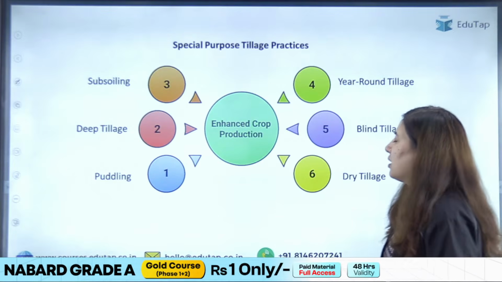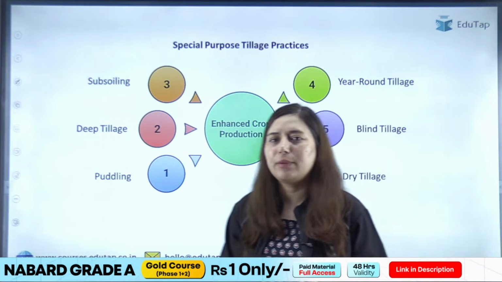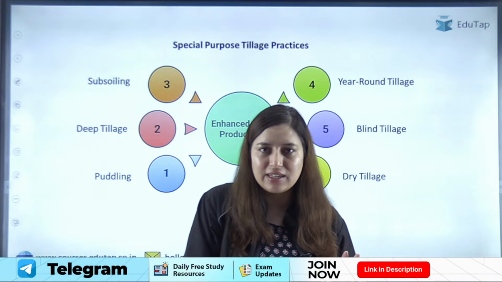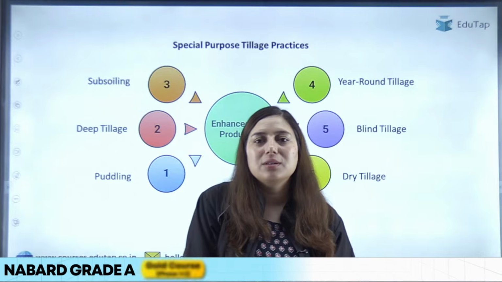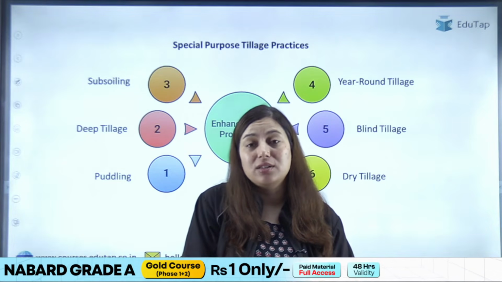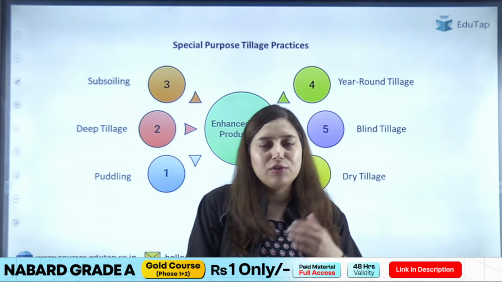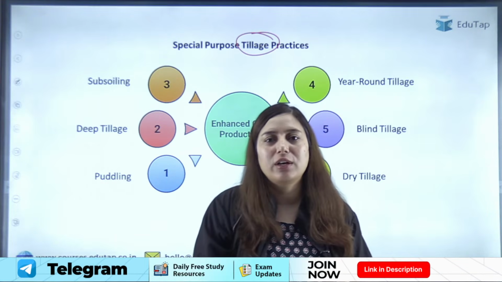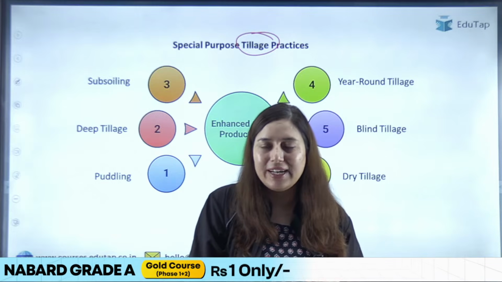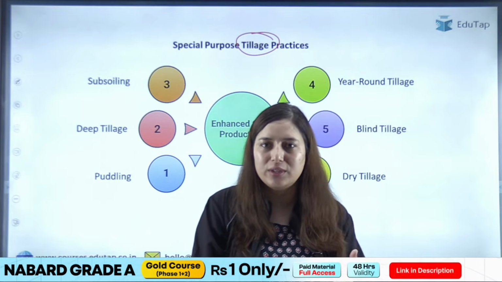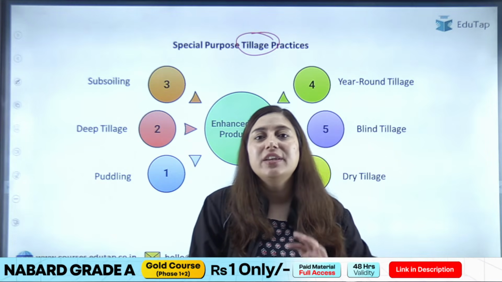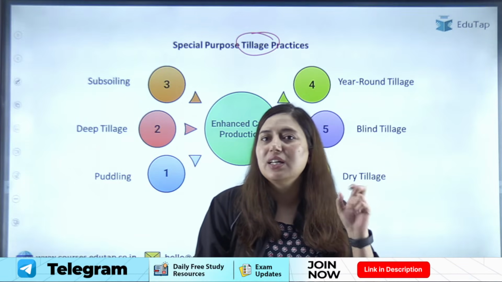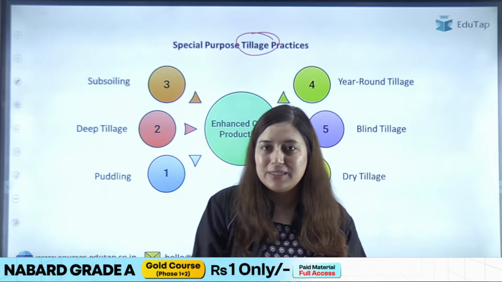So students, we have discussed so many times. You might know about primary tillage, secondary tillage, and the basic types of tillage that are there, right? Now there are some special purpose tillage. First of all, what is tillage? It is the preparation of soil for seed sowing, right? When you prepare soil for seed sowing, that is known as tillage. Now, when you do soil preparation for any special purpose, that becomes your special purpose tillage, right?